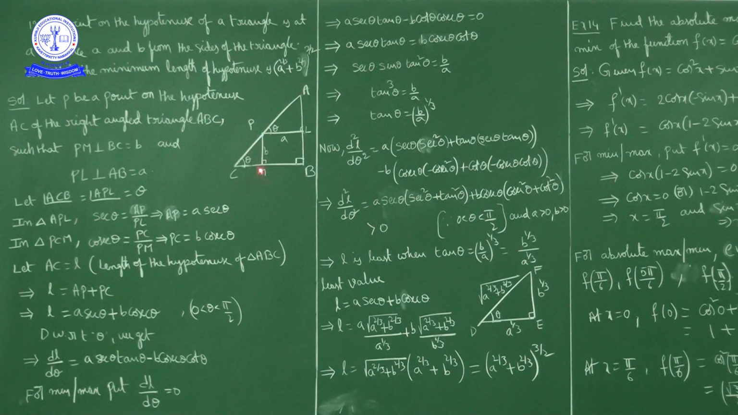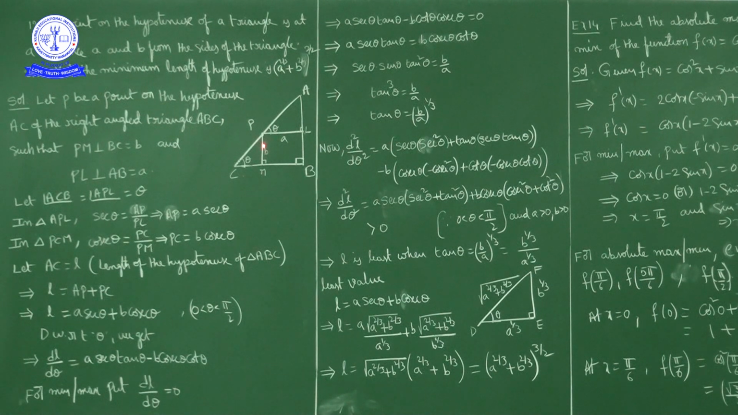P is any point on the hypotenuse, and it is at a distance of A and B from the sides of the triangle. P is at a distance of A from AB and at a distance of B from BC. That is given. Triangle ABC is a right angle triangle, AC is the hypotenuse, and P is an arbitrary point on it.